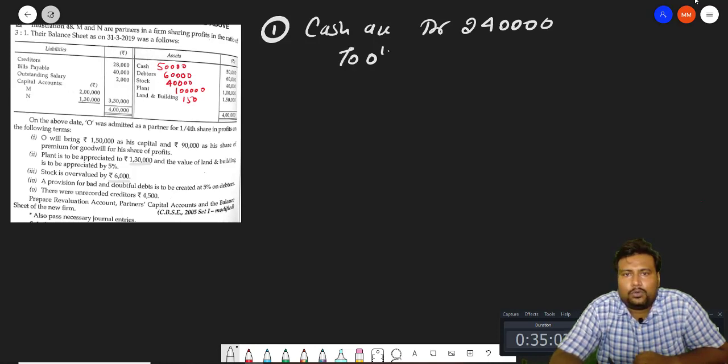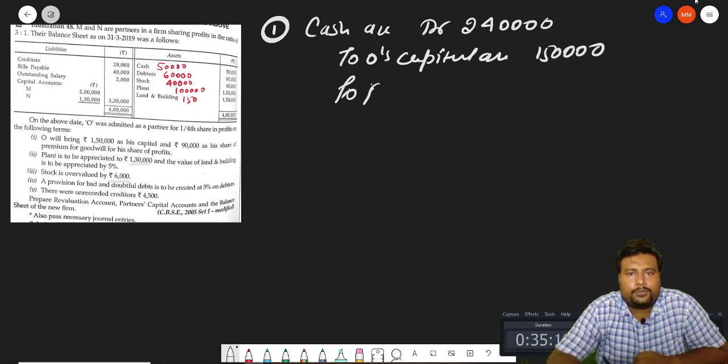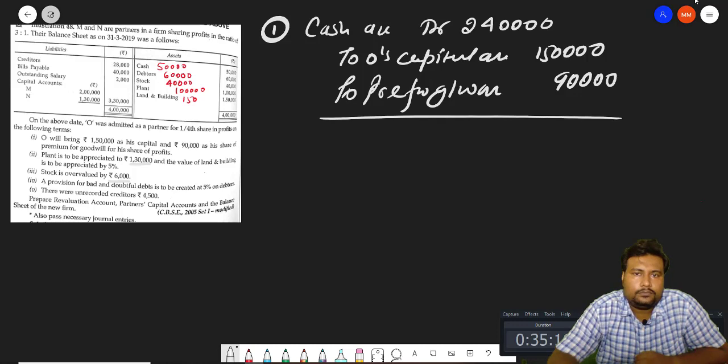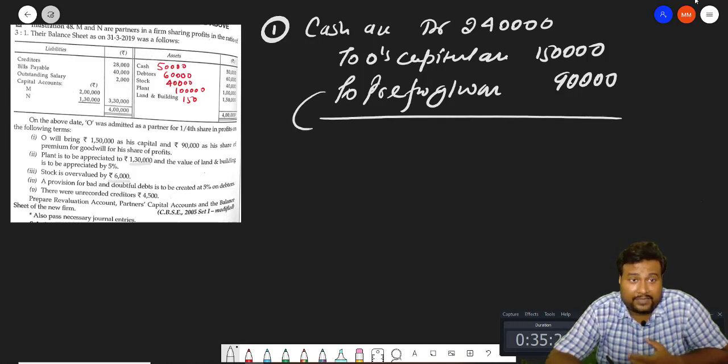To O's capital account 1,50,000 and to premium for goodwill account 90,000. Now this premium for goodwill will be distributed among the sacrificing partners in the sacrificing ratio.